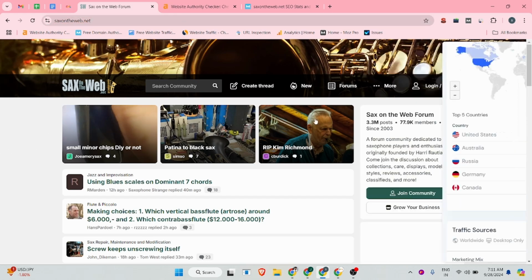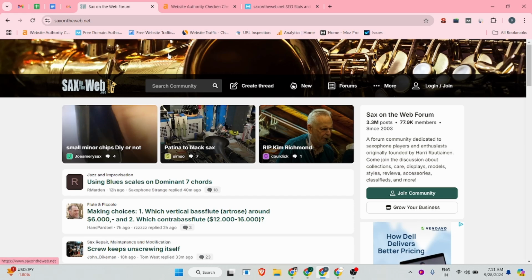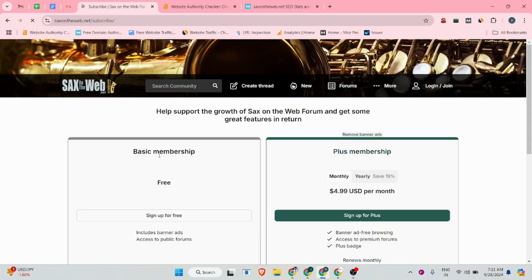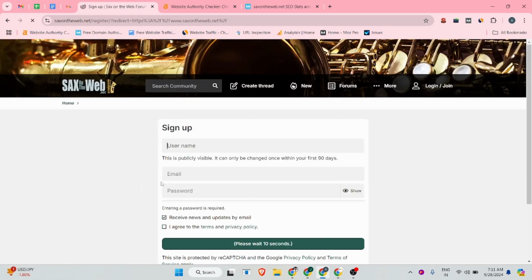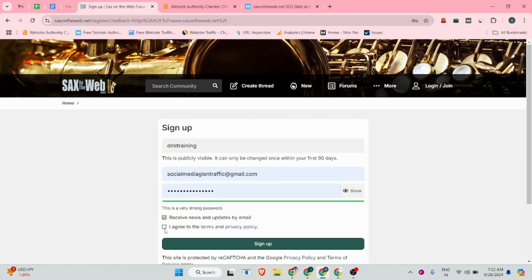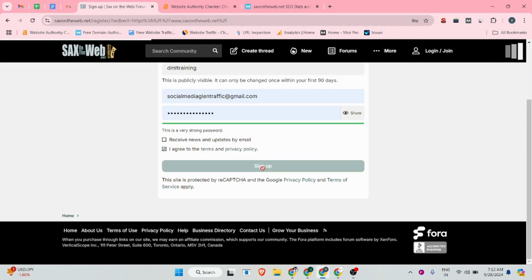So now we can start. First, I will provide this website URL in the description section so you can access it easily. Simply click on the login and join button, then click on the join button, and there is a free option, so click on this. There you can add your username, your email address, and your password. Then you can accept the terms and conditions, and if you want the newsletter you can check this box, or you can ignore it. Then click on the sign up button.